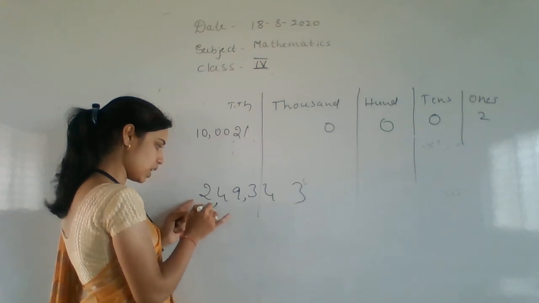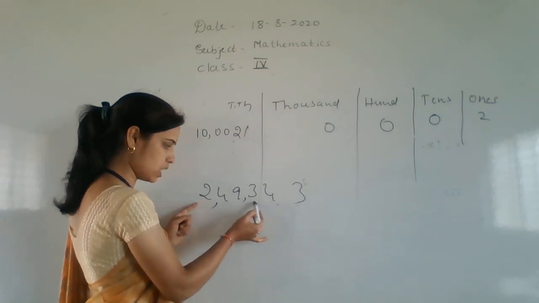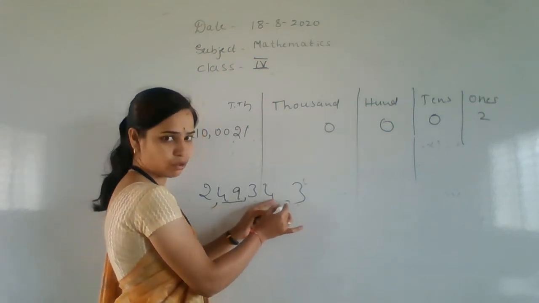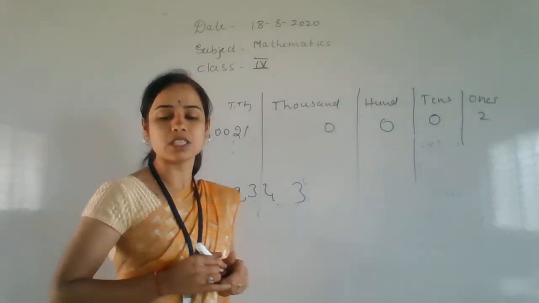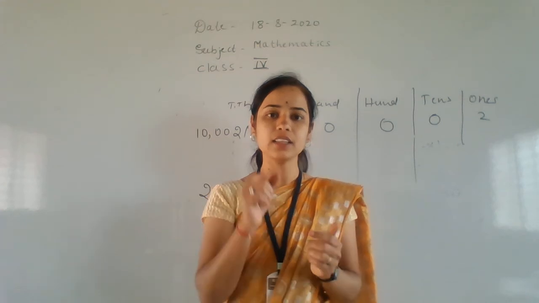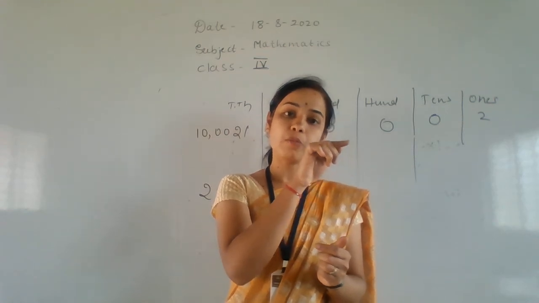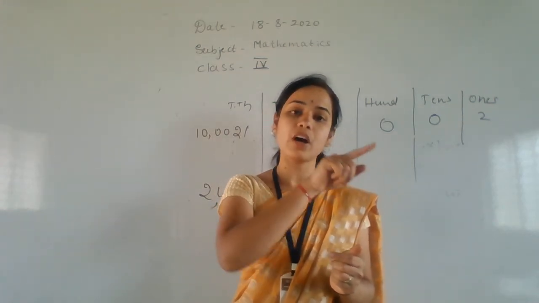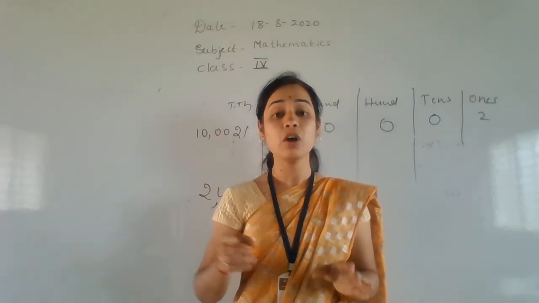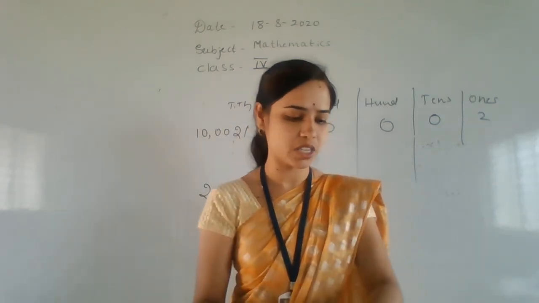If nothing is there here, you have to leave it. Okay, how do you have to write this one? 1s, 10s, 100, 1000, 10,000, lakh. Okay, 2 lakh 49,343. Okay, then they have given their number, children, and they told you to put commas. How do you put the comma? From the right side, 3 digits, then 1 comma, after that 2 digits, then after that if more than 2 digits, again you have to keep a comma after 2 digits. Okay, if nothing is there, just leave it. If only one is left, leave it. Later, if madam says skip 2 and put a comma, don't be too clever and put a 0 and then a comma. Okay, I hope you all understood, children.